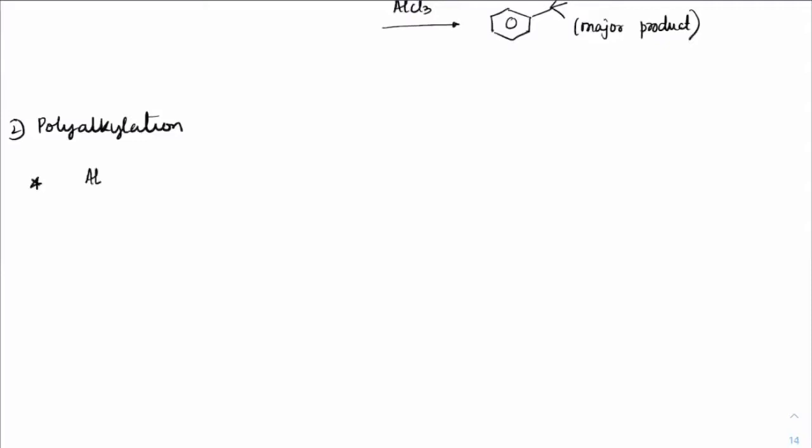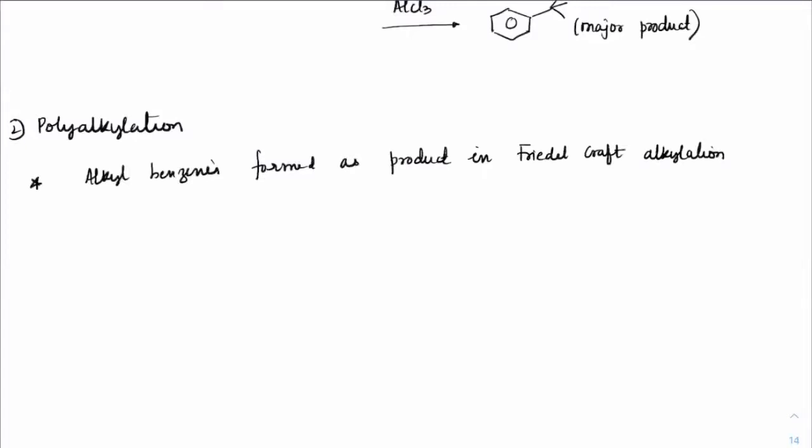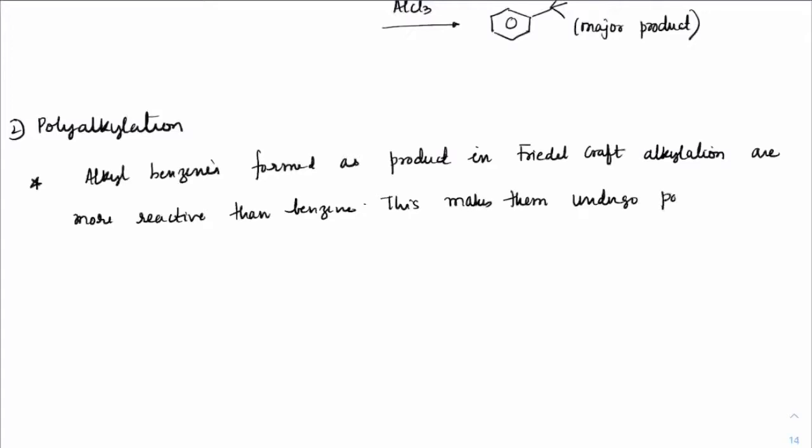See, all alkyl benzenes which are formed as product in Friedel-Crafts alkylation are more reactive than benzene. This makes them undergo polyalkylation.